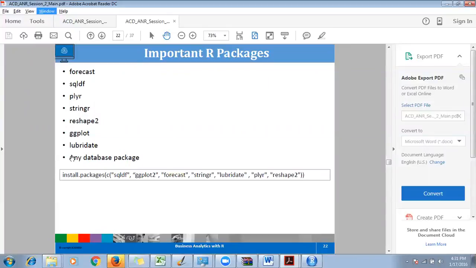ggplot2 is a very good updated package to draw nice and beautiful charts. Okay, plots, charts with some graphs and everything.